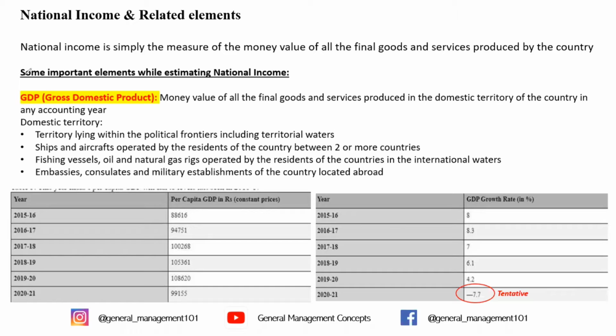In today's video, we are going to talk about national income and some of its basic elements that we need to know before going into the calculations and getting onto the numericals. So national income very simply means that you are calculating the monetary value of all the goods and services that are produced by your country. It very simply measures the monetary value of all the final goods.